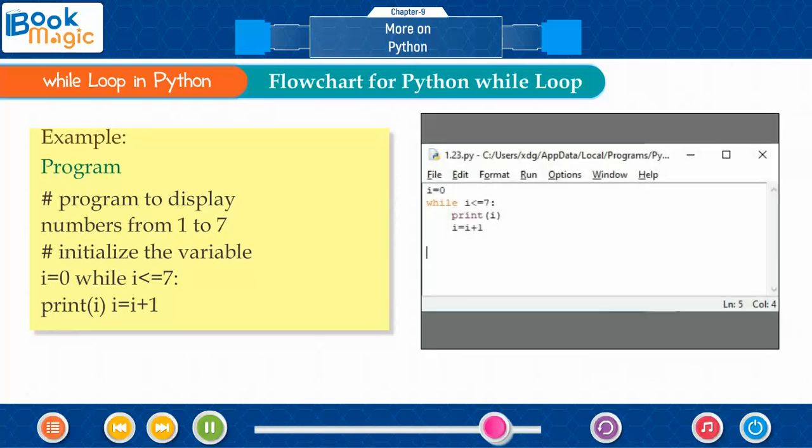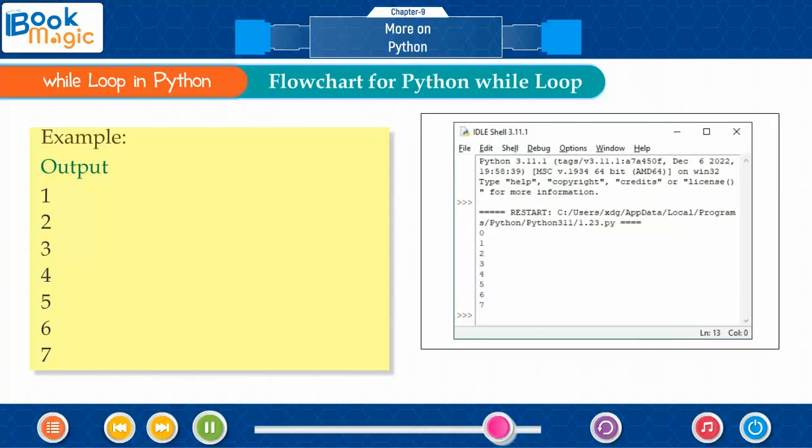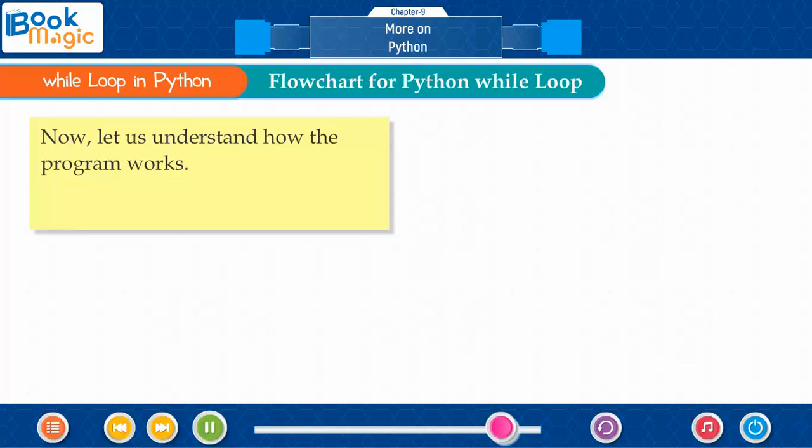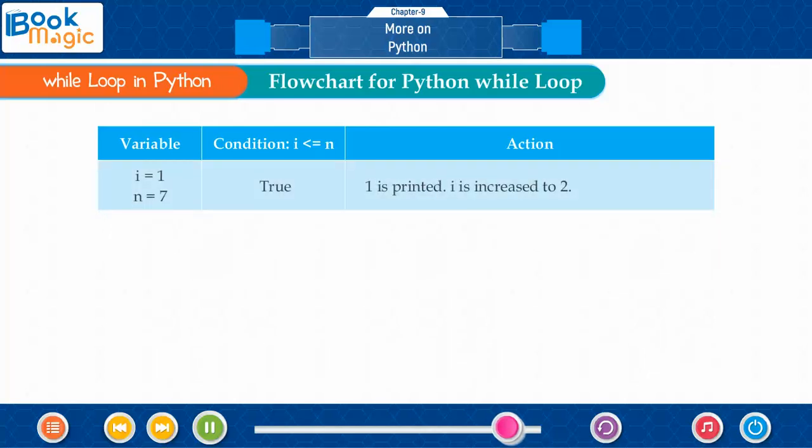Example: program to display numbers from 1 to 7. Output: 1, 2, 3, 4, 5, 6, 7. Now, let us understand how the program works. Condition: i is less than or equal to n. Action: i equals 1, n equals 7.